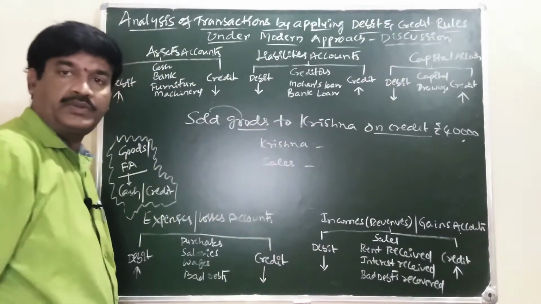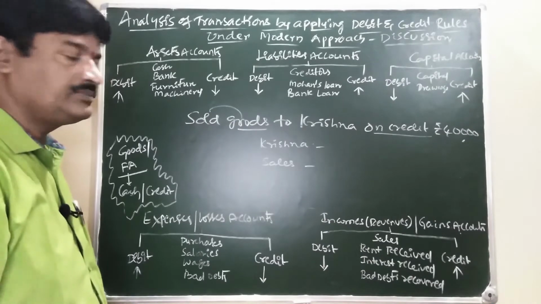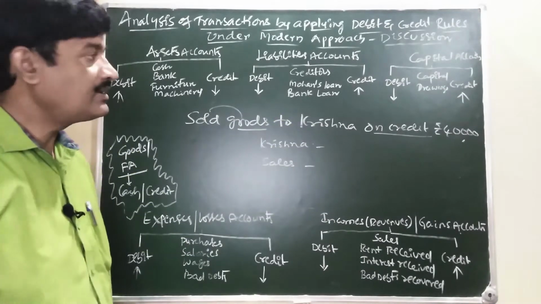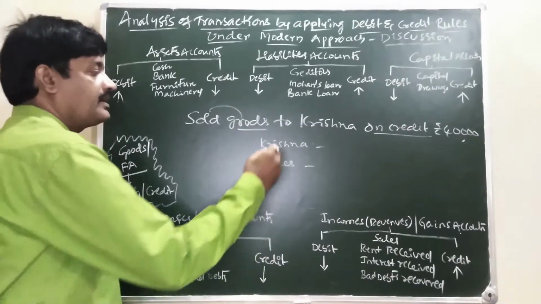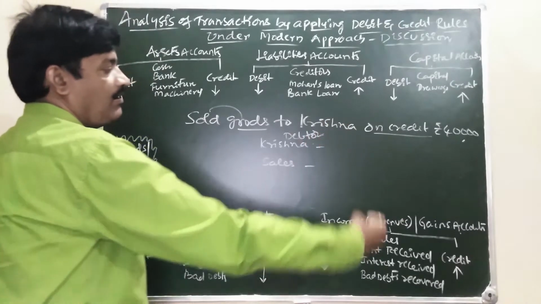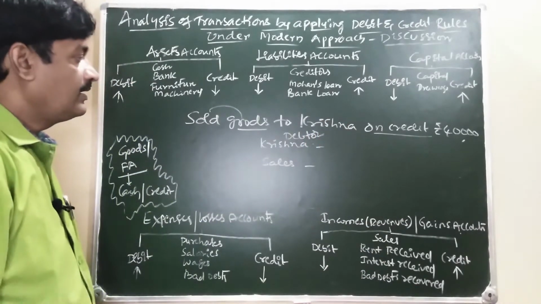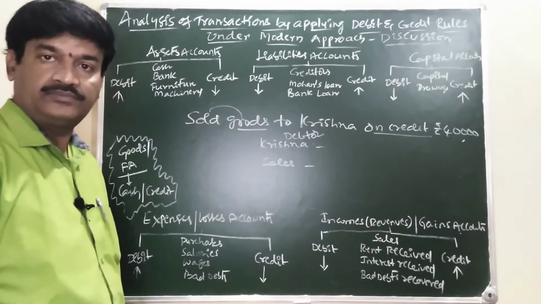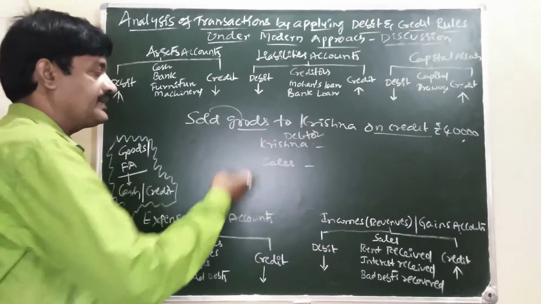Krishna. A question mark to your mind. Who is Krishna? Generally, we are selling goods to whom? Our customers. A customer is also known as a debtor. A debtor is a person who owes something to the business, who owes money to the business.